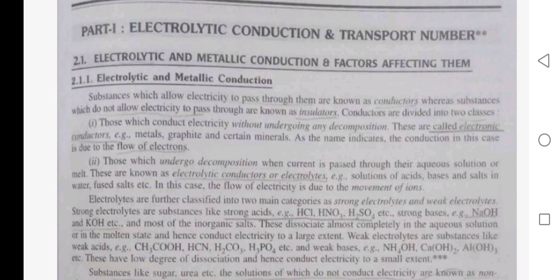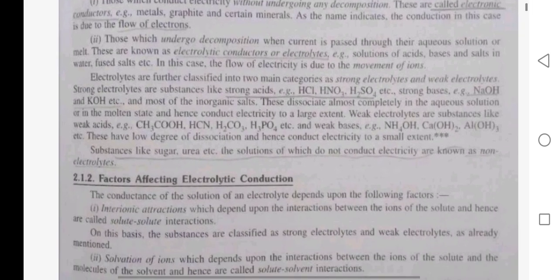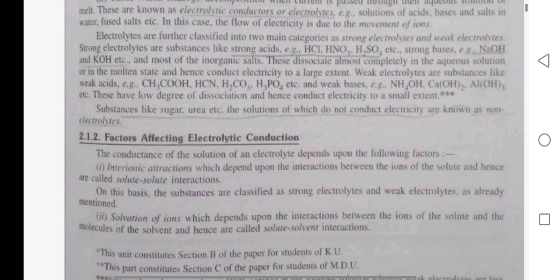Weak electrolytes are substances like weak acids, CH3COOH, HCN, H2CO3, H3PO4, etc. and weak bases, NH4OH, Ca(OH)2, Al(OH)3, etc. These have a low degree of dissociation and hence conduct electricity to a small extent. Substances like sugar, urea, etc., the solutions of which do not conduct electricity, are known as non-electrolytes.